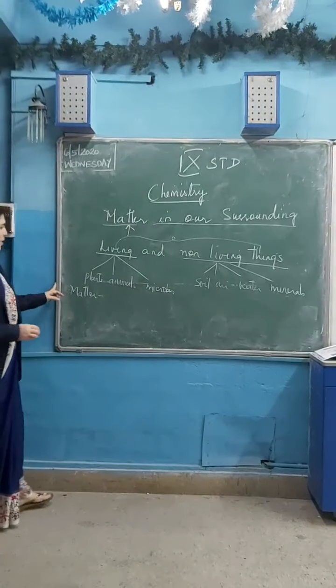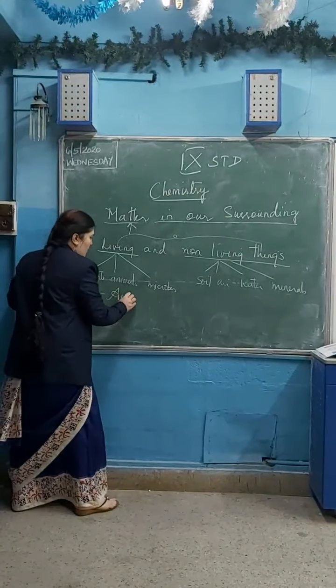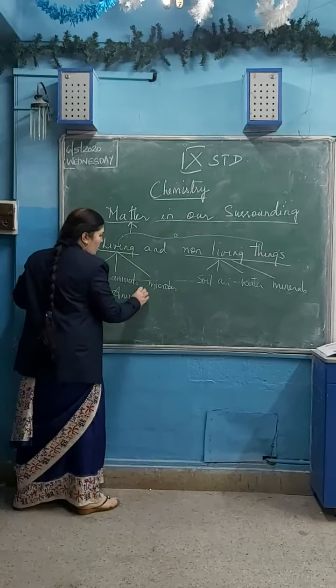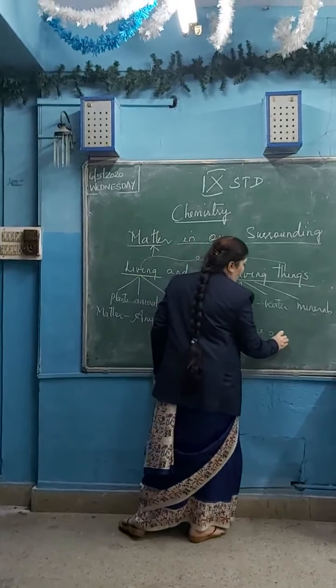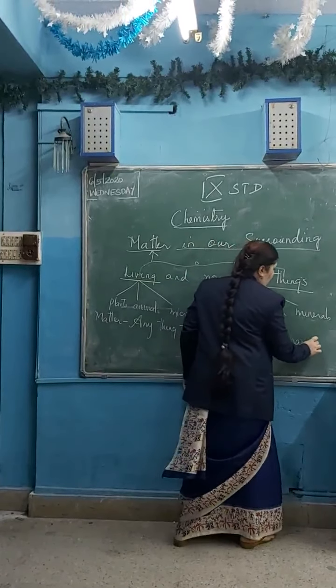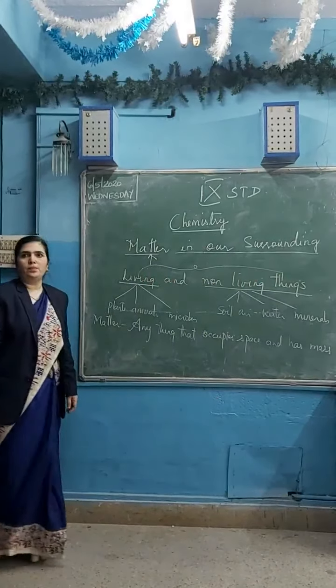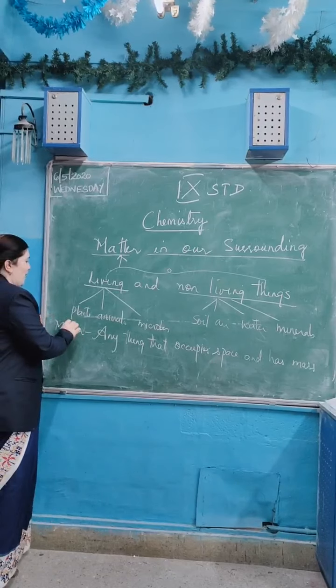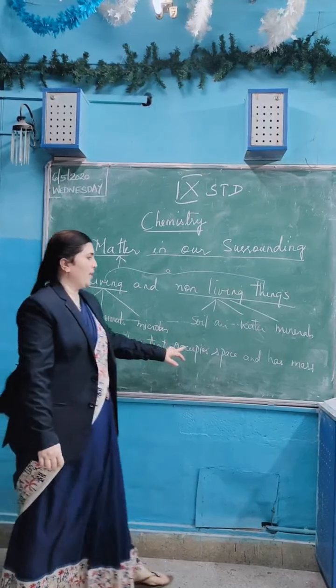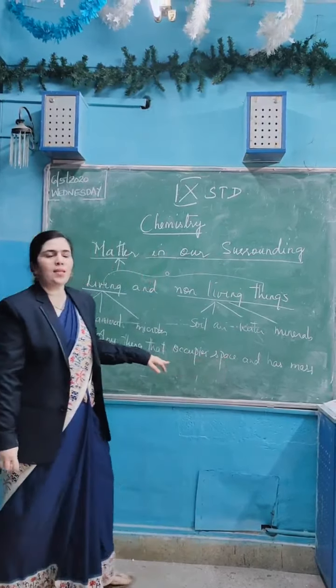Matter is anything, any substance, whether it is living or non-living, that occupies space and has mass. The definition of matter is anything that occupies space and has mass. Matter can be a living or a non-living thing.